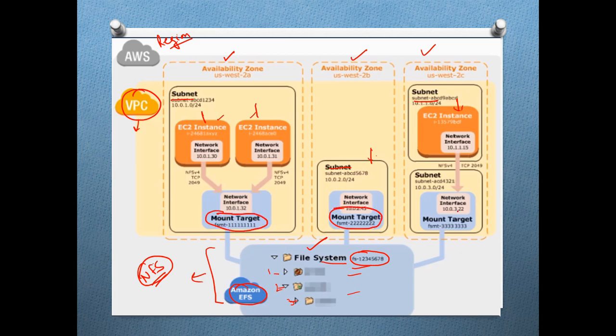This is the important aspect to understand: mount targets play an important role. In each availability zone, we need to set up at least one mount target, so that through this mount target, these instances can directly communicate with this file system.